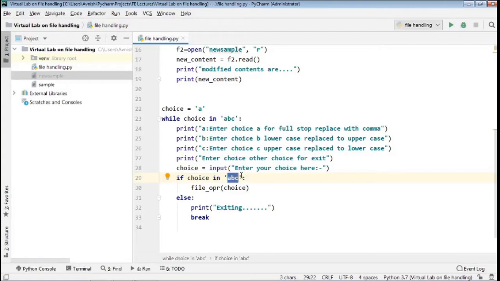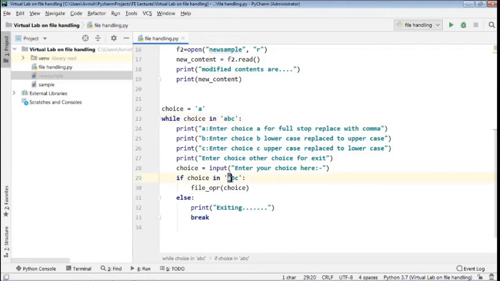Suppose he presses choice D, then that choice will be checked here, and that case will be false, and in that case we have to execute this else part, and it will print the exiting option. And using this break statement, the execution of the while loop will be terminated.